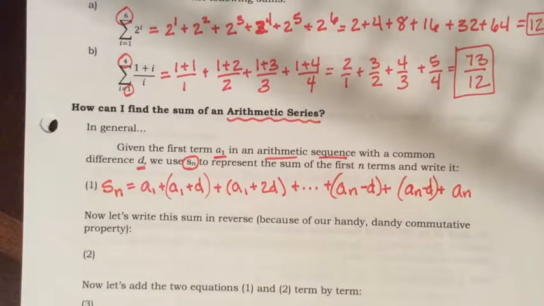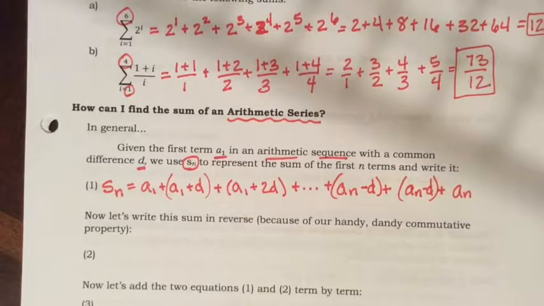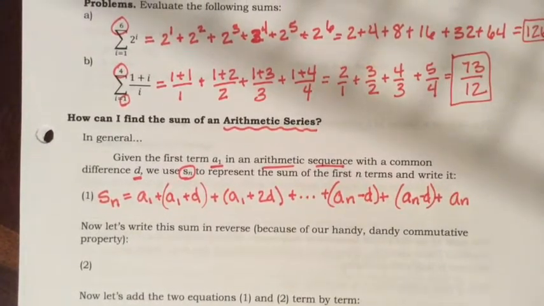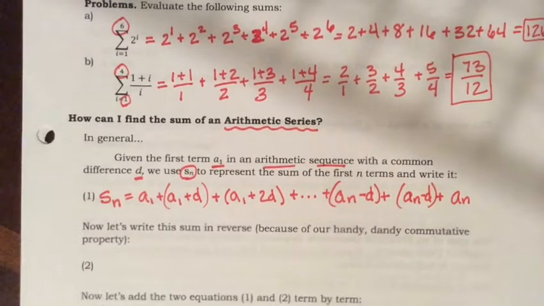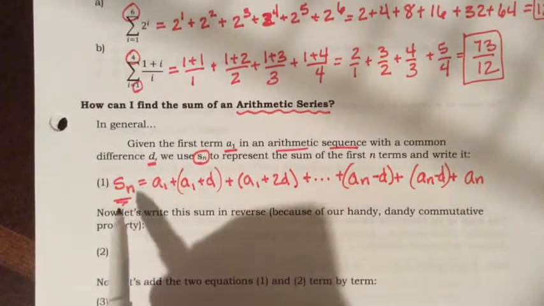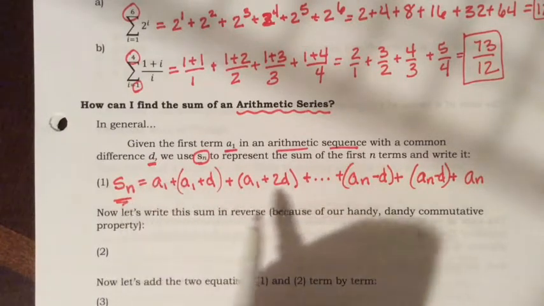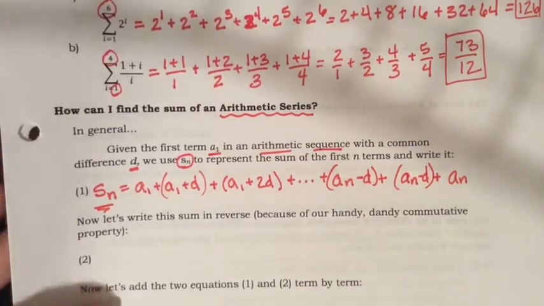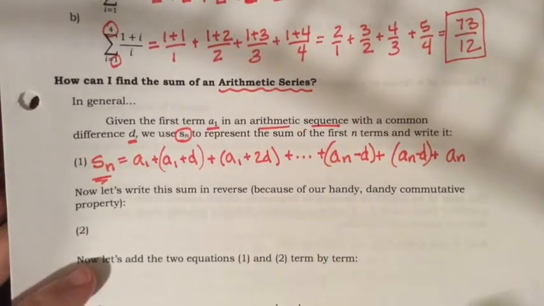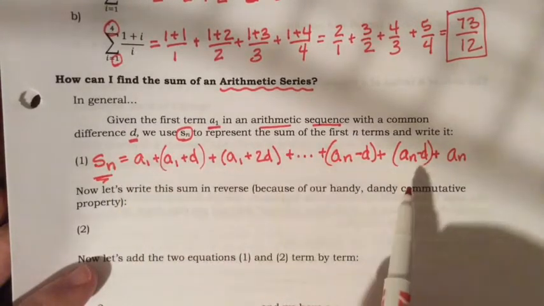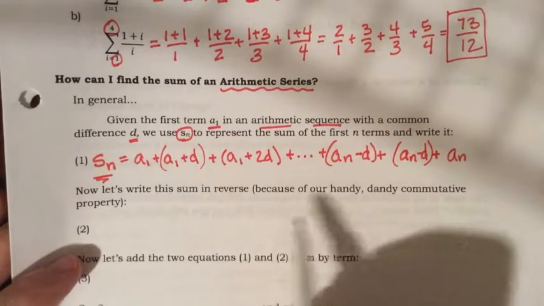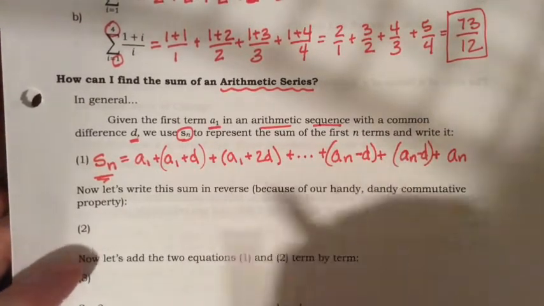Okay, so this is a very accurate way of representing an arithmetic series. But it still doesn't help me come up with a general formula in order to obtain the S sub n, or the sum of a finite number of terms in the sequence, in a really concise, easy way. So why don't we take this sum, now we're going to write it in reverse, because the commutative property allows us to do that, right? All we're doing is adding up numbers.